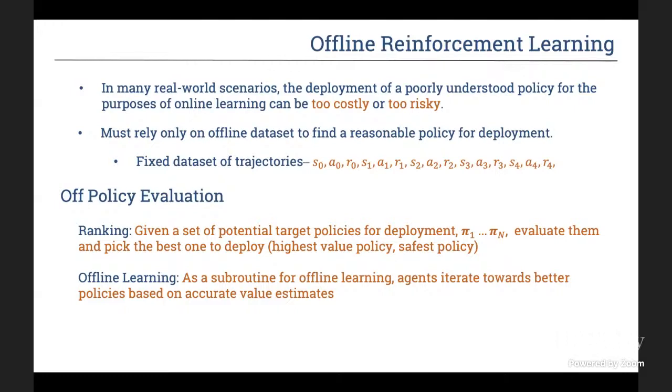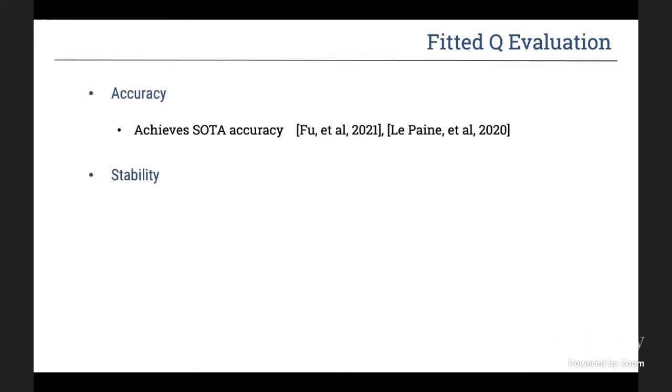And the second situation is for offline learning. So as a subroutine for offline learning, agents need to iterate towards better policies based on accurate value estimates from off-policy evaluation. And so we mainly focused on the problem of ranking. And one very popular algorithm for off-policy evaluation is fitted Q evaluation. And in terms of accuracy, recent papers have shown that it achieves state-of-the-art accuracy.